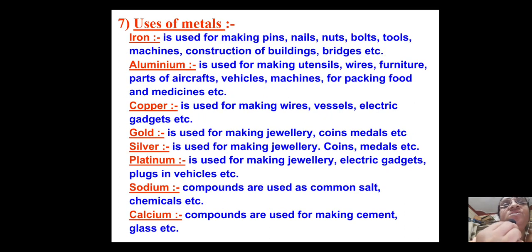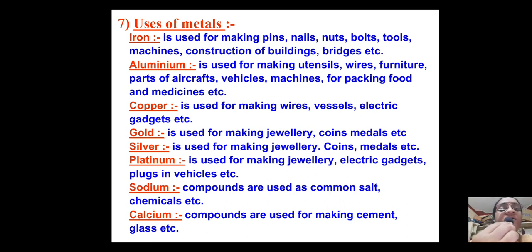Now, there are many uses of metals. Iron: without iron we don't have pins, nails, nuts, bolts, and buildings. In your classes too, you must have seen the windows have iron bars, isn't it? So, iron is very important there. Aluminium is used for making utensils, wires, furniture, and for packing food and medicines, very important.